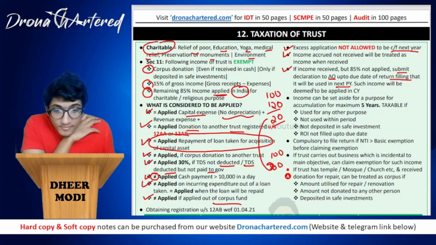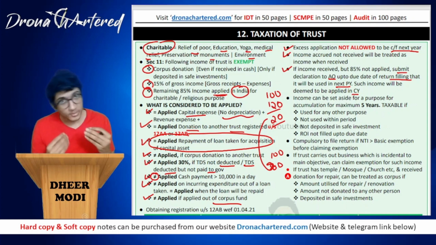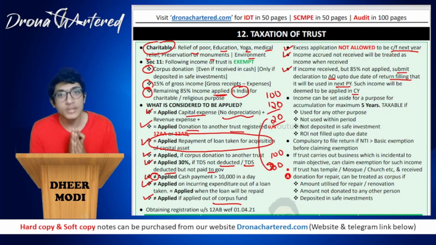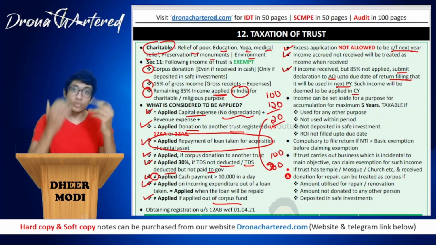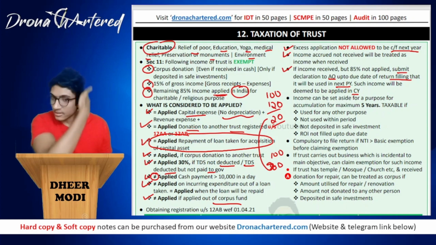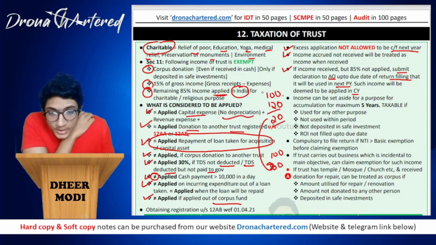Such income will be deemed to be applied in the current year. So you are making a promise that, boss, I will for sure, pinky promise, I will be using this income next year. Please don't tax me this year. So therefore, this income will be deemed to be applied for this year. They will not tax you, but you will have to use this income in your next year. Got it? Next point is, I'll erase this so that it is easier to understand.